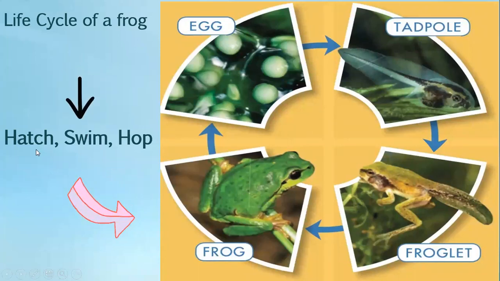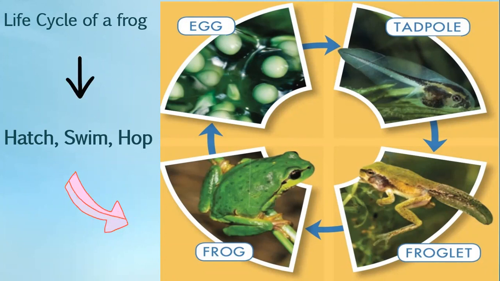So how does the life cycle of a frog start? It starts with the hatch, meaning from the egg. Then it starts swimming and then it will start to hop. So it is hatch, swim and hop. So first, it starts with an egg. The frog lays eggs. Let's see.